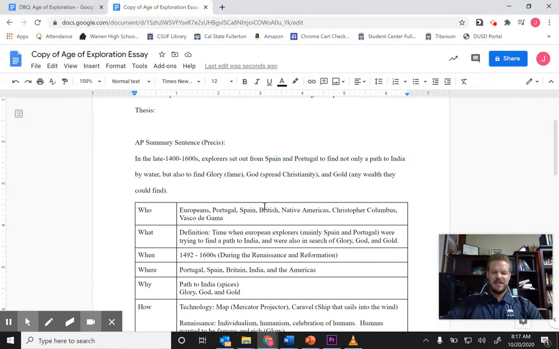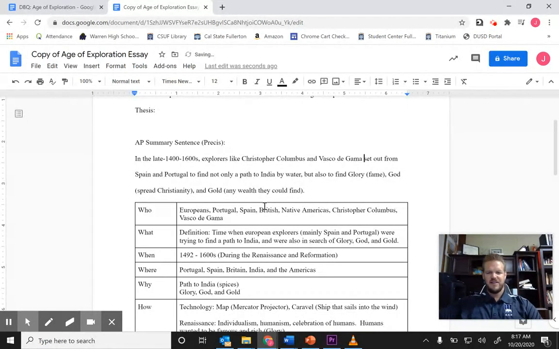Explorers, I'm going to put Christopher Columbus and Vasco da Gama. There you go. That gives me the who, and then the why, path to India by water, right? So I got at least 3 or 4 in here. And then I could kind of move on. I could take the rest of these and create 2 more sentences, and I got a nice context.